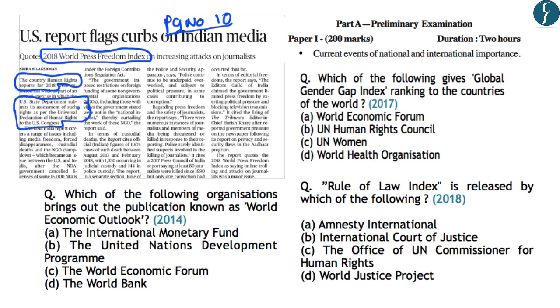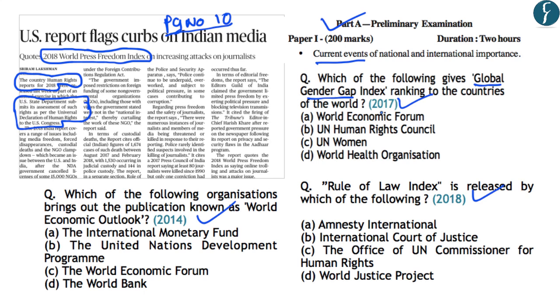And we should know which organization releases this Press Freedom Index or the World Press Freedom Index. So this will be an important part for us from preliminary examination point of view under the current events of national or international importance. Now previously, if you notice the questions, you will find that in the years 2014, 17 and 18, there were questions related to the important indices. For example, this question in 2017 was about the Global Gender Gap Index. And the question read, which of the following gives this index? So you should know the organization or the body which releases such important indices.